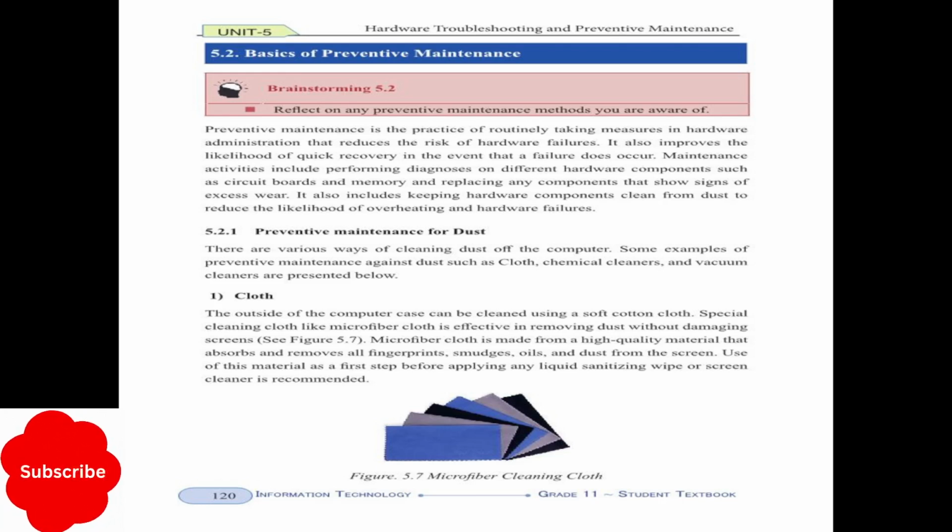before the failure. Our systems may stop because of dust, or because of unwanted or malicious programs like viruses, or because of an increase or decrease of voltage. Therefore, there is preventive maintenance for dust, there is preventive maintenance for unwanted programs like viruses, and there is preventive maintenance for the increase or decrease of voltage.